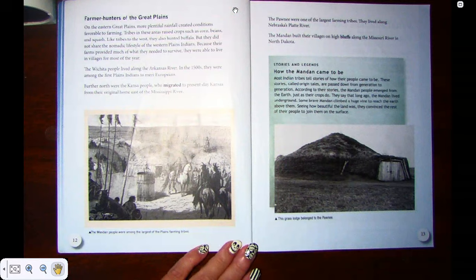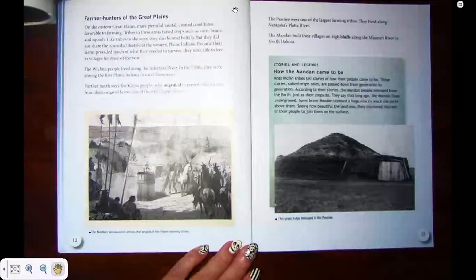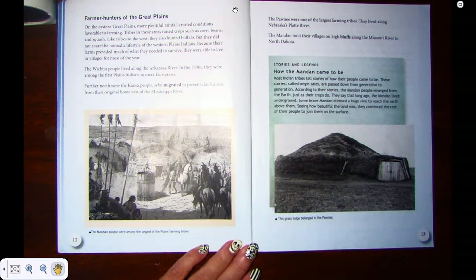Farmers, hunters, and of the Great Plains. On the eastern Great Plains, more plentiful rainfall created conditions favorable to farming. Tribes in these areas raised crops such as corn, beans, and squash. Like tribes to the west, they also hunted buffalo, but they did not share their nomadic lifestyle with the Western Plains Indians. Because their farms provided much of what they needed to survive, they were able to live in the village for most of the year.